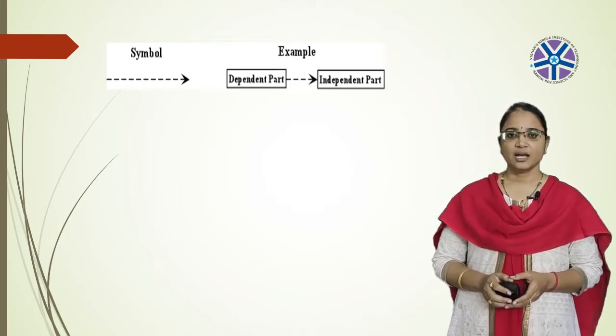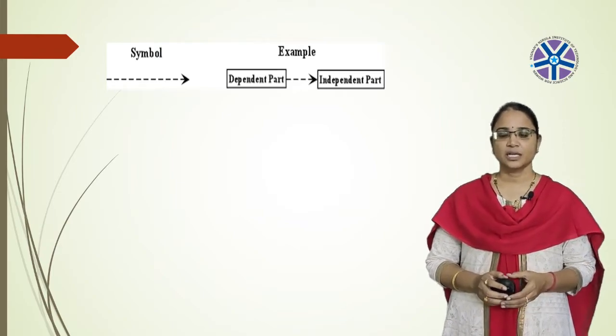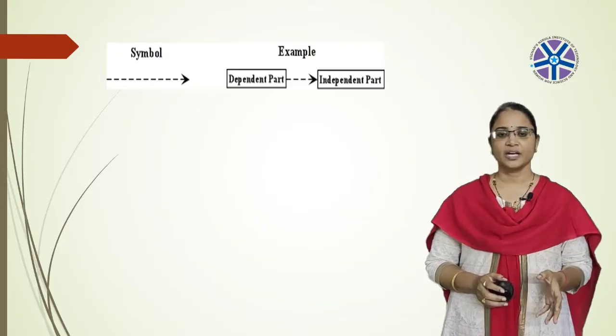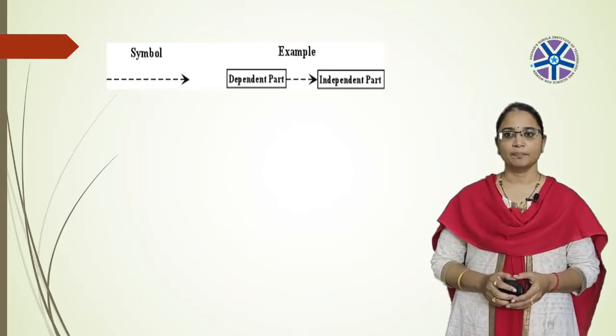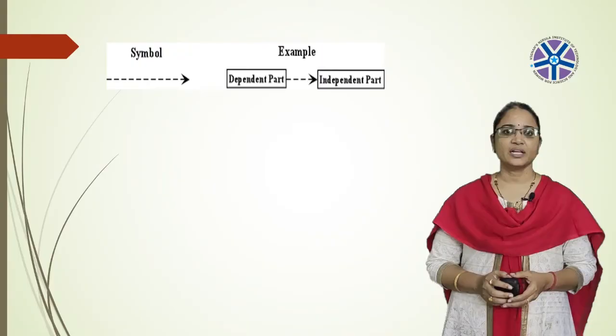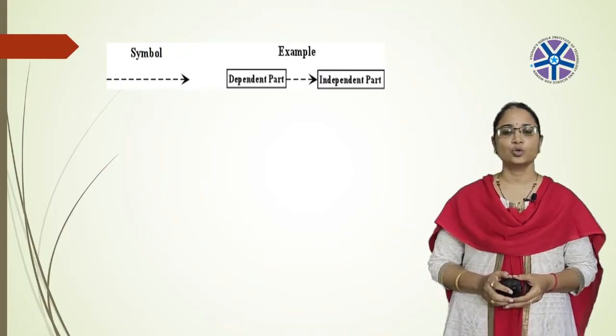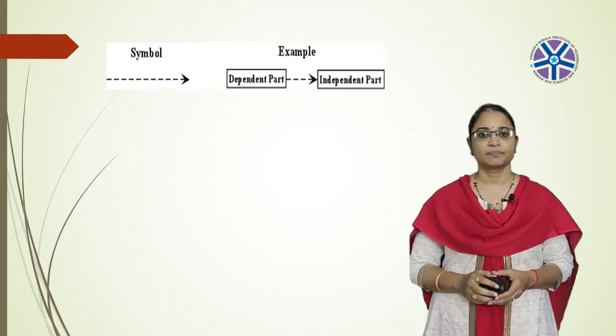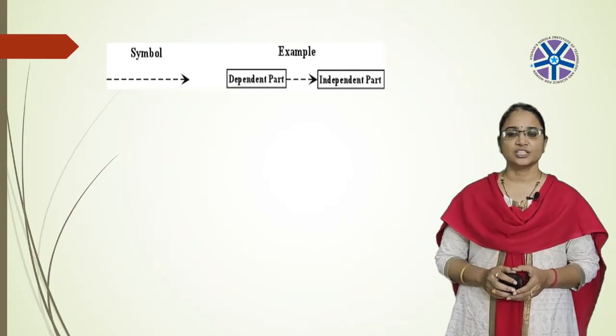So for example, the dependency means it contains two parts. One is the dependent part and the second one is the independent part. To represent this dependency, you need to use the arrowhead towards the independent part. And next one is association.